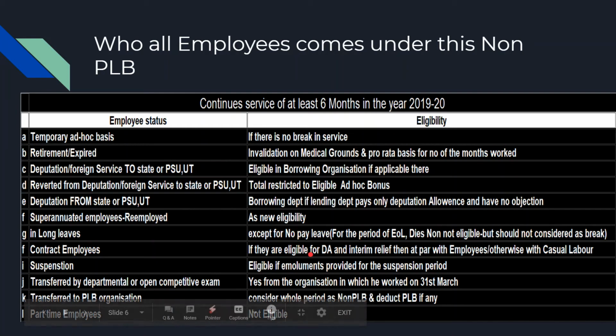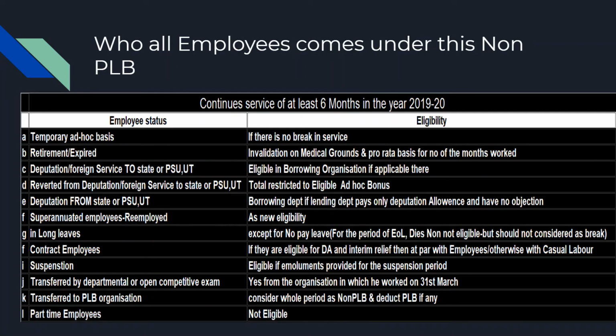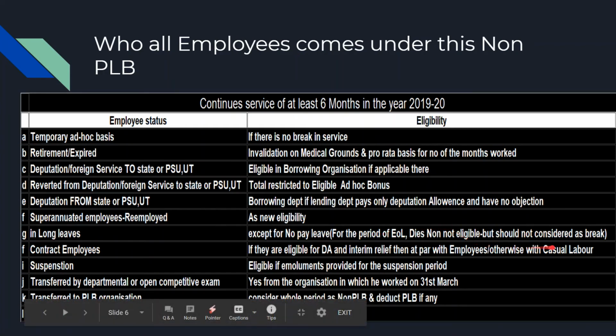So in those two cases, this PLB non-PLB is not applicable. But if he completes all other conditions, and if this comes as a break in service, then we will give the bonus. Why? Because this EOL and dies-non will not be considered as a break in service. But for eligibility, restrict them. But to check whether he is having continuous service or not, for that break period, we will not remove this period.